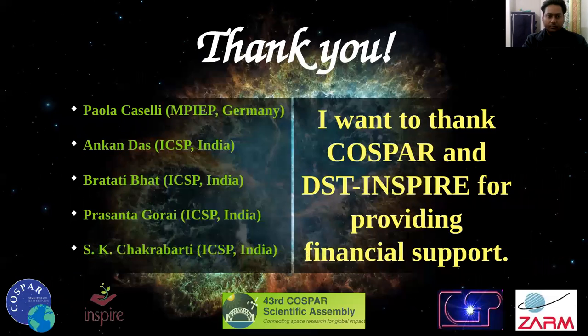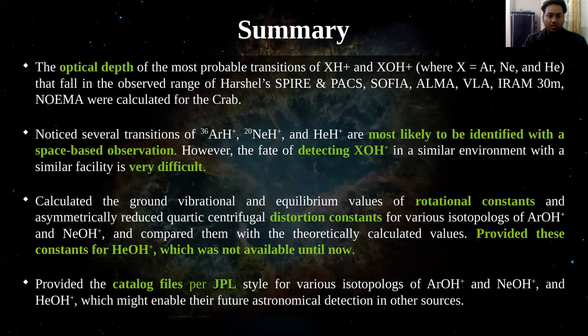And the optical depth of most of the probable transitions of hydride and hydroxyl cations of noble gases fall in the observed range of Herschel SPIRE and PACS, SOFIA, ALMA, VLA, IRAM 30 meter, NOEMA, which were calculated for the Crab. We noticed several transitions of hydride cations of noble gases are most likely to be identified with a space-based observation like SOFIA. However, the prospect of detecting hydroxyl cations in a similar environment with a similar facility is very difficult.